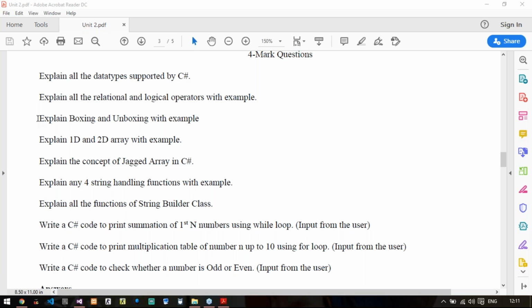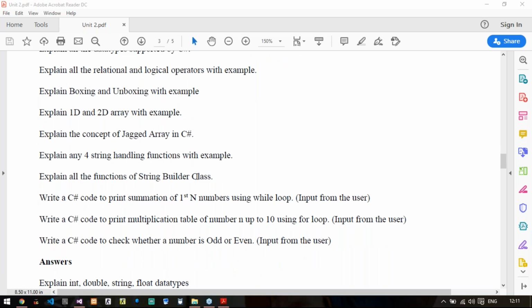Explain the concept of jagged array in C#. You need to explain what a jagged array is, its syntax, and then an example of it. Then explain any 4 string handling functions. Around 13 string handling functions have been discussed in the class, so you can write any 4 of them. You need to explain first, give its syntax, and then the example.